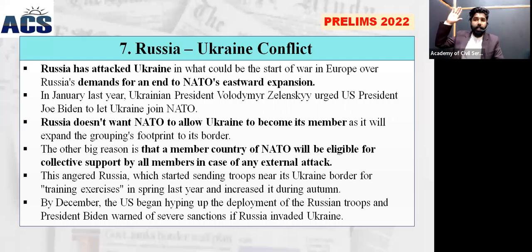How many of you have heard about the Cold War era? Post-World War, there was a context of the Cold War between, on one side, the Allied powers led by the US, and on the other, the Soviet Union. Some of the countries in Eastern Europe were former Soviet Union members or part of the Soviet Union alliance, and today they are the border countries of Russia.